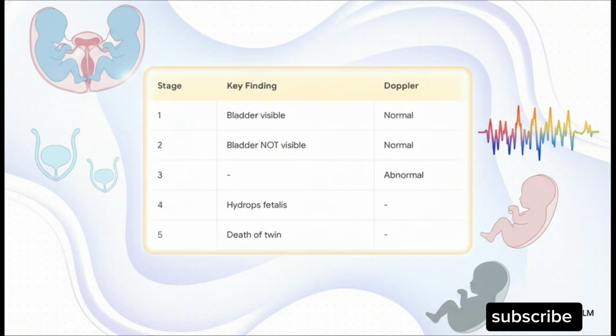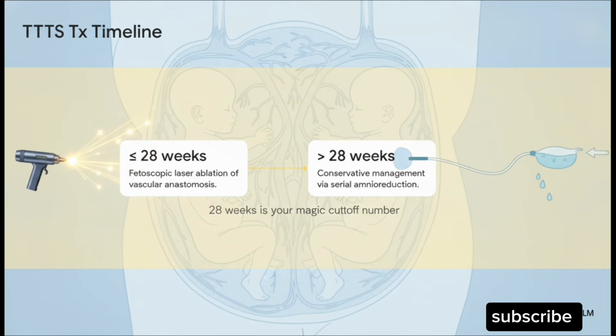Stage 3 is when your Doppler abnormalities kick in, like absent or reversed end-diastolic flow. Stage 4 is hydrops fetalis, and Stage 5 is the tragic death of one or both twins. Remember, early on, bladder visibility is your key differentiator. So once we stage it, how do we treat it? The clinical guideline here is incredibly strict, and it's based entirely on gestational age.